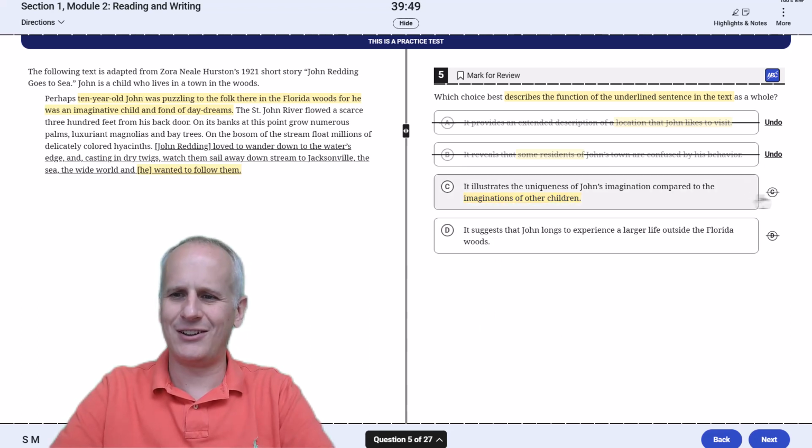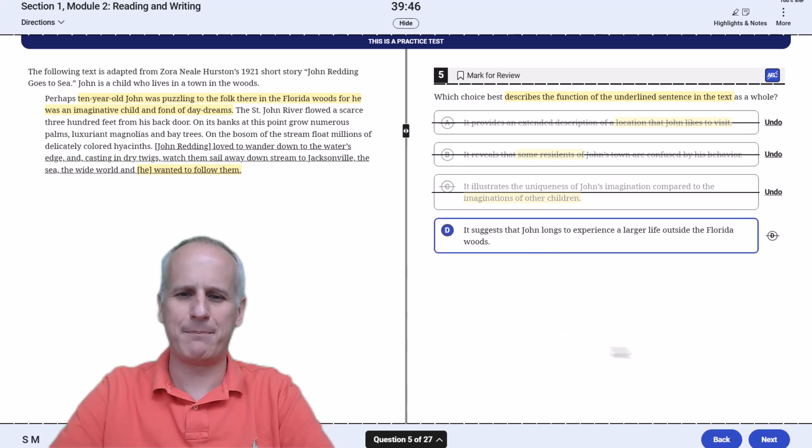It suggests that John longs to experience a larger life outside the Florida woods. Absolutely, we'd select D.